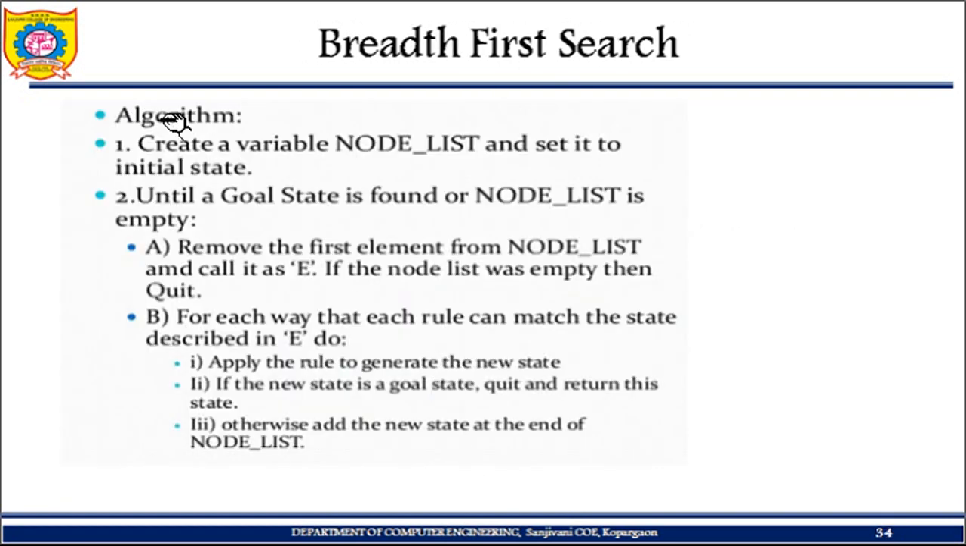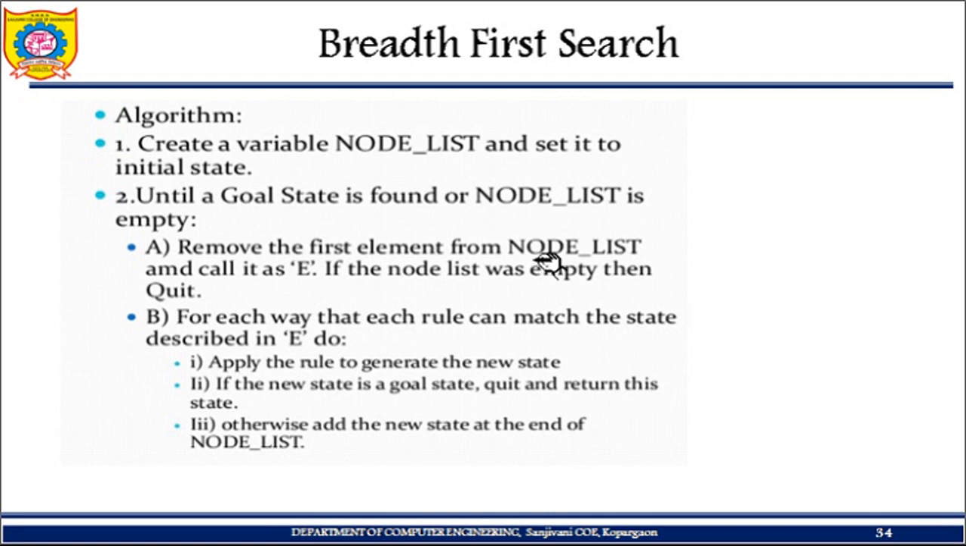Here the algorithm for breadth first search is given. Create a variable called node list and set it to the initial state. So I'll make one list, a variable called node list, and initially I'll have my initial state in it. Until a goal state is found or the node list is empty, till I get my goal state or there is nothing in my node list, I have to continue these steps. So at step number 2 I have a loop: remove the first element from the node list.